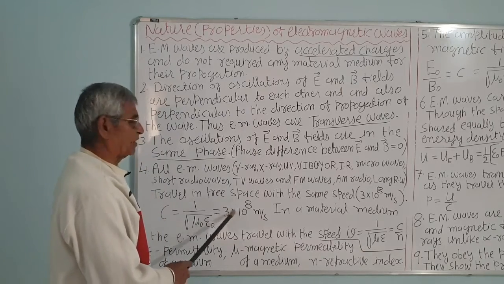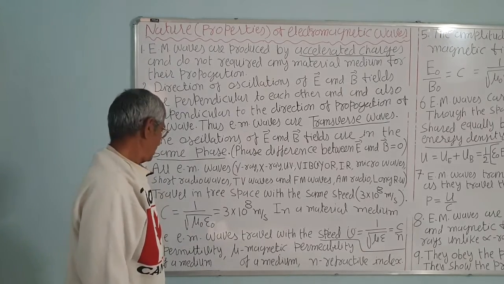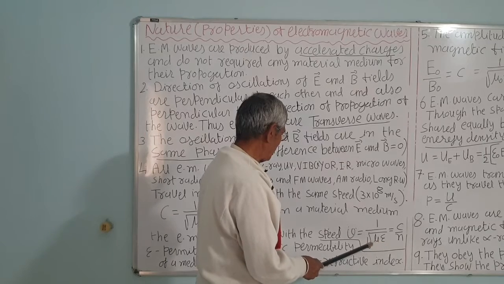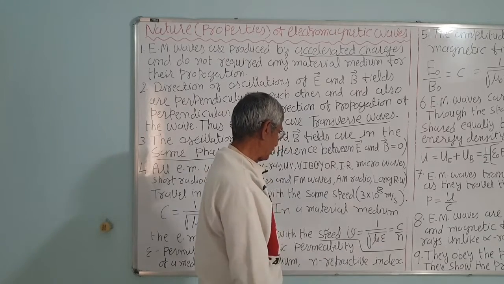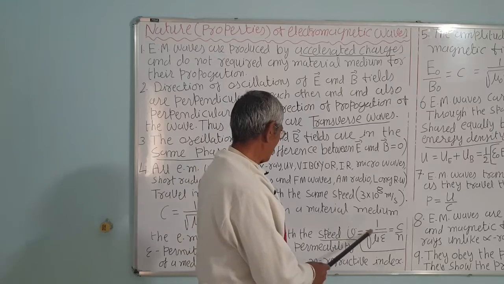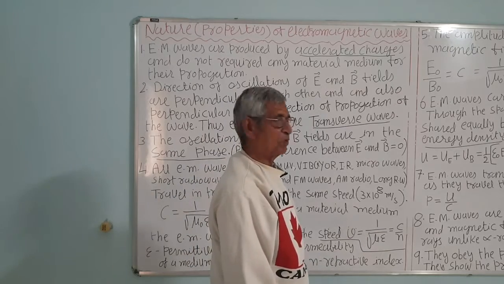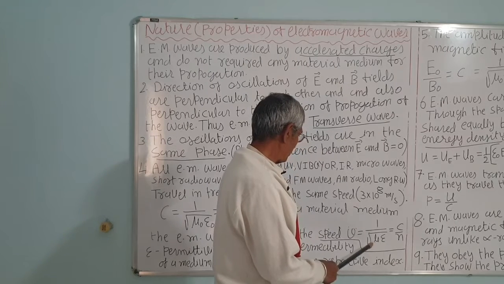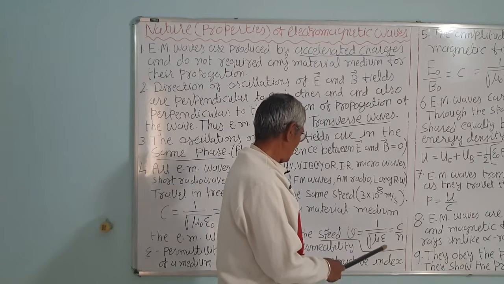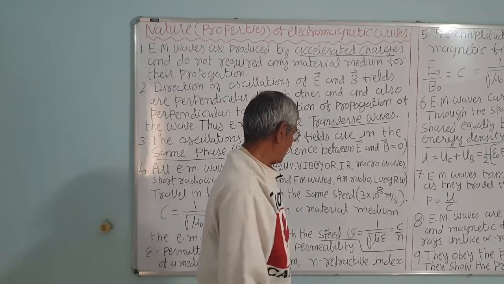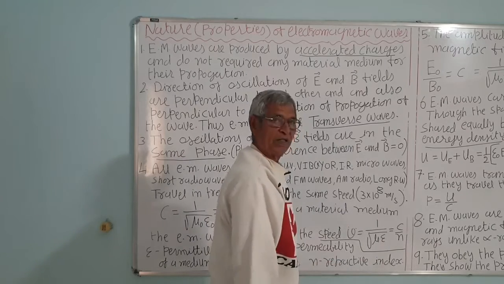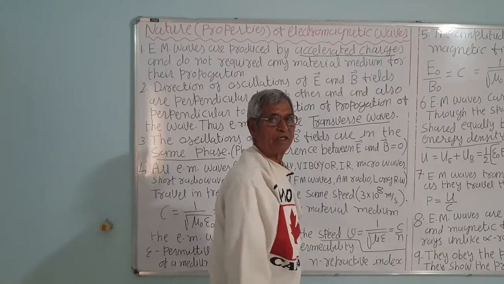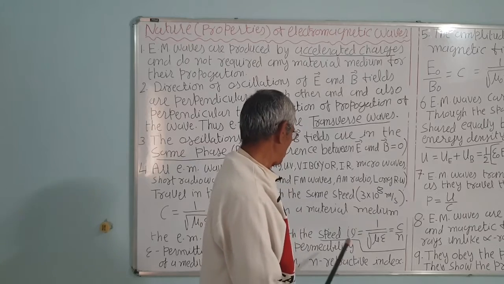Correct? If the ray travels in another medium having permeability mu and permittivity epsilon, then the velocity is given by the equation 1 upon under root mu epsilon. Mu is permeability, that is used in magnetism, and epsilon is permittivity, that is used in electricity. And that is equal to C upon n, where n is the refractive index of the medium through which the ray is passing.